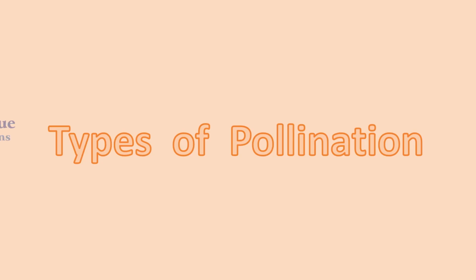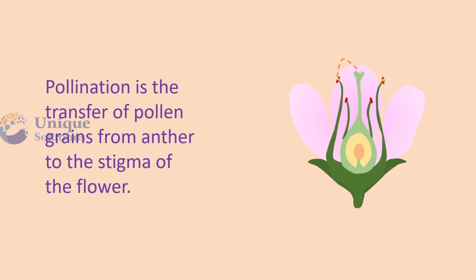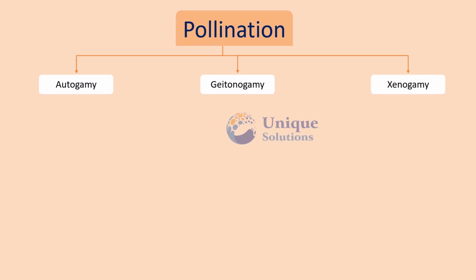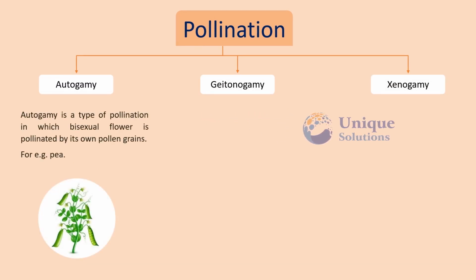Types of pollination. Pollination is the transfer of pollen grains from anther to the stigma of the flower. It is of three types: autogamy, geitonogamy and xenogamy. Autogamy is a type of pollination in which a bisexual flower is pollinated by its own pollen grains.